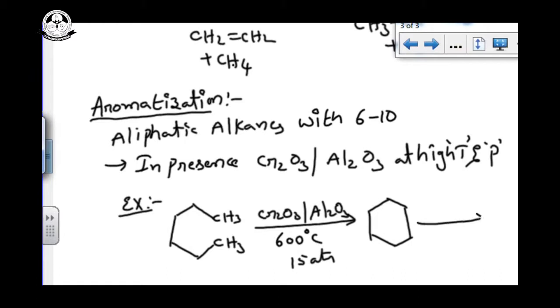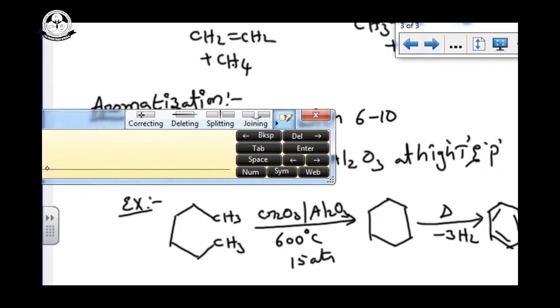Again there is heating at high temperature, so it can lose 3 moles of hydrogen. So we are doing the aromatization. The compound becomes aromatic. Aromatic compounds are more stable than aliphatic ones. So we are doing the aromatization like this.